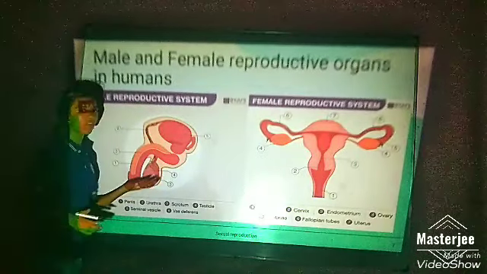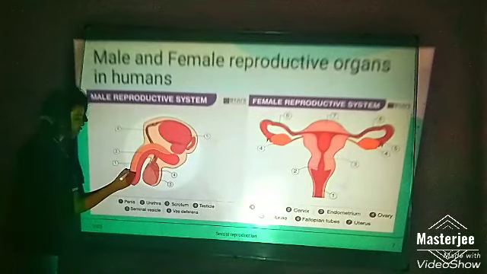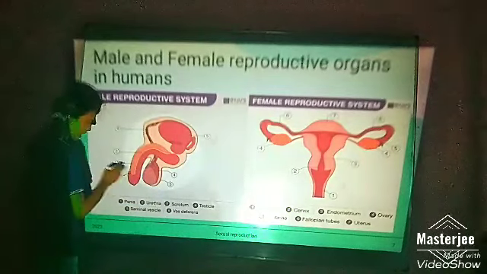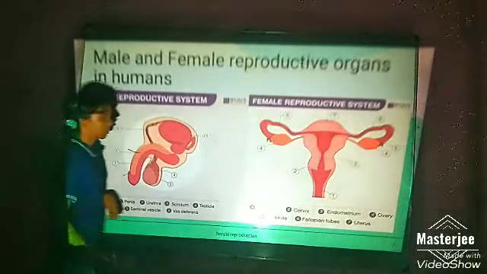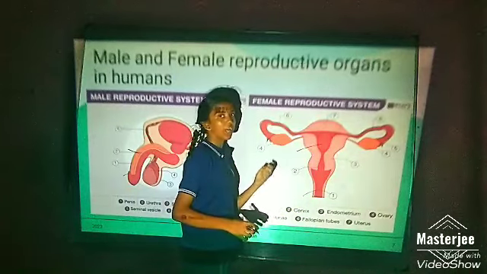Here are the images of the reproductive system in humans. This is the male reproductive system. Here, this is the penis and this is the urethra. Here, this is the vagina and here is the uterus where the baby lives.